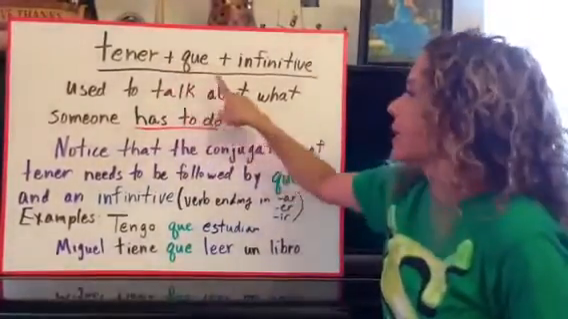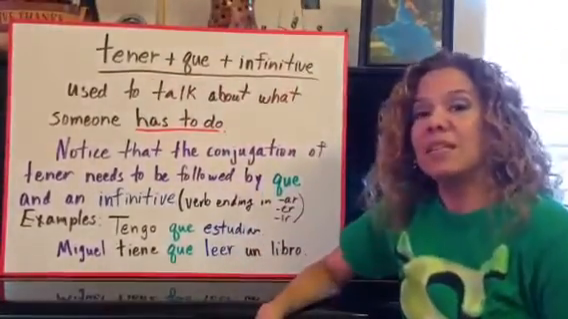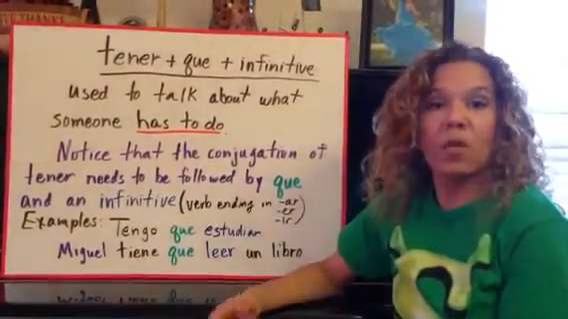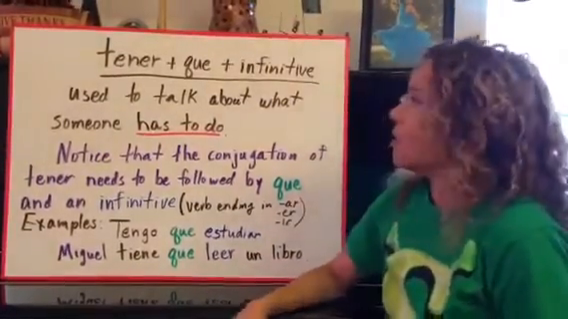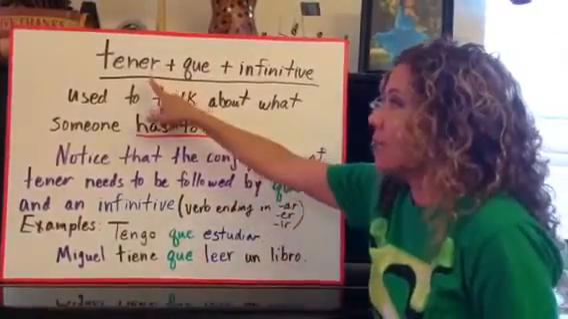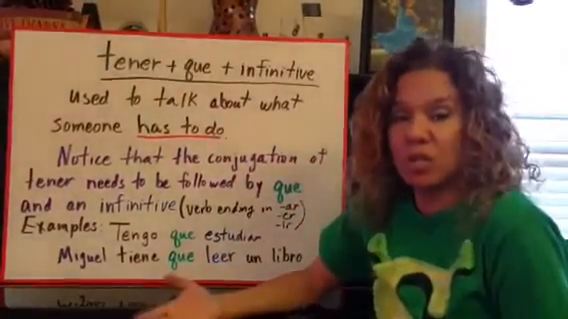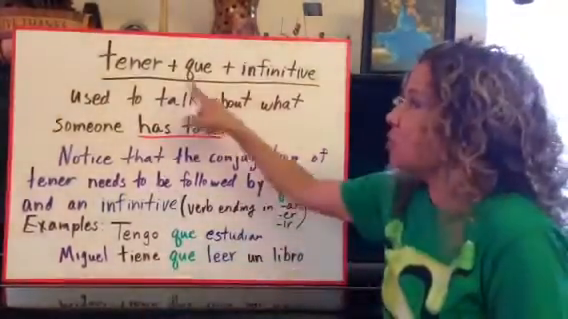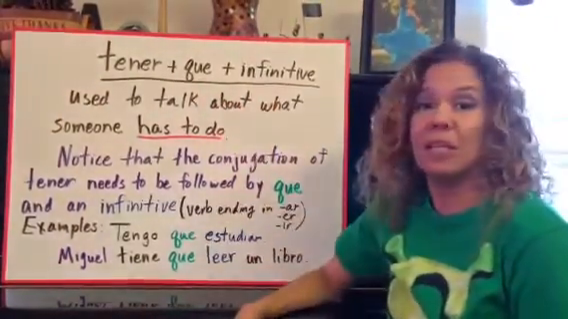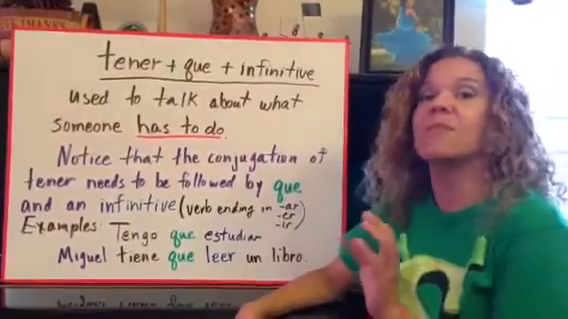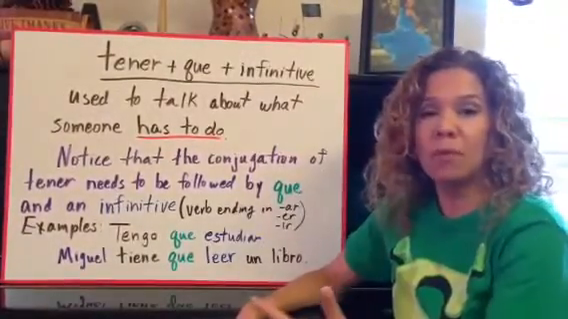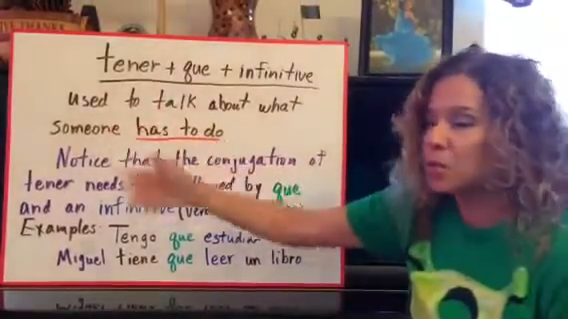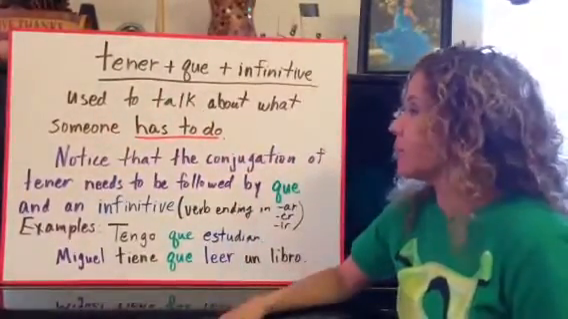Now, tener que plus infinitive. This is the way that we are going to use tener to indicate when someone has to do something. So in this case, again, tener, by itself, a conjugation of tener would be to indicate that you have something. But if you use que and an infinitive, it doesn't just mean possession. It means that you have to do something, that I have to do something, that he or she has to do something, that we have to do something.